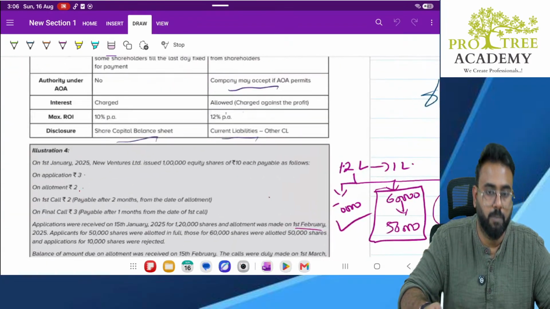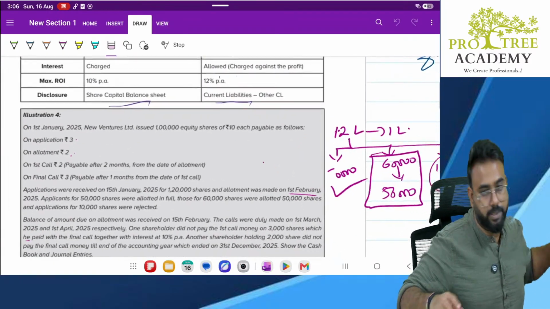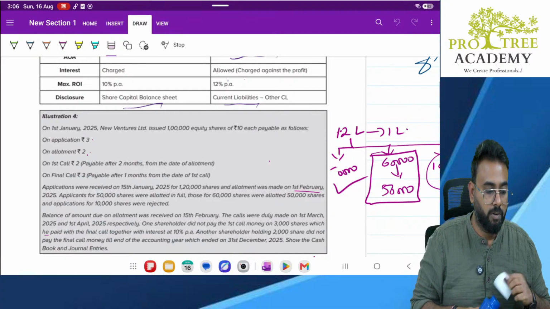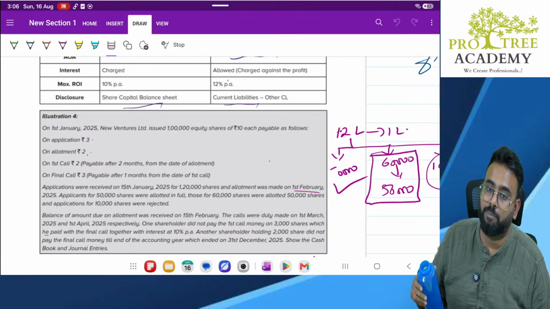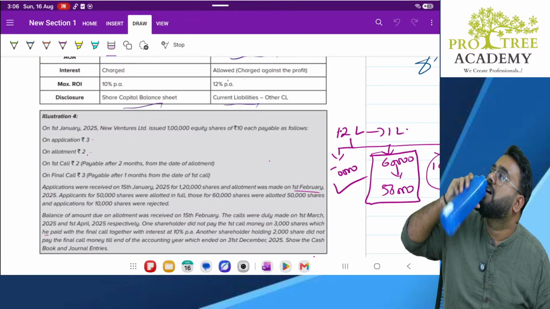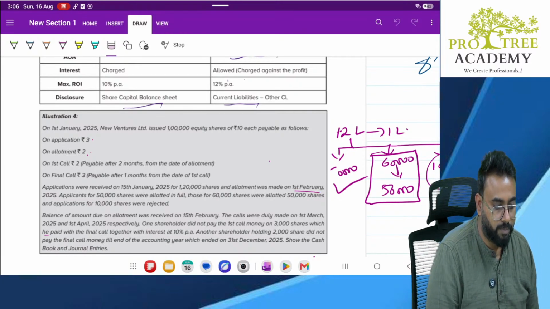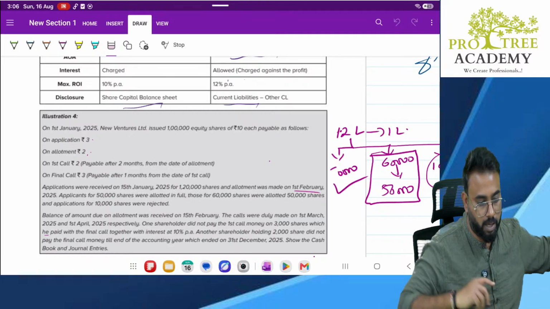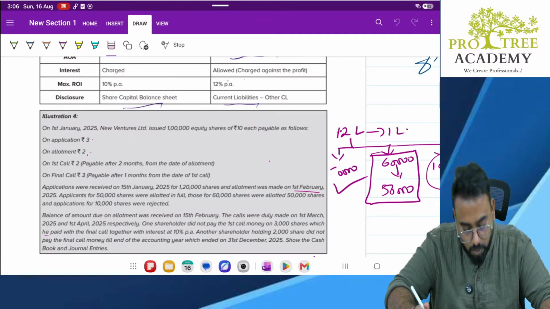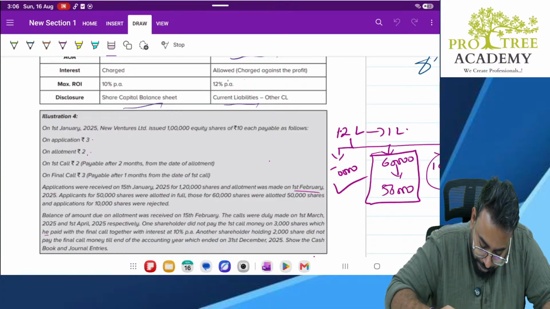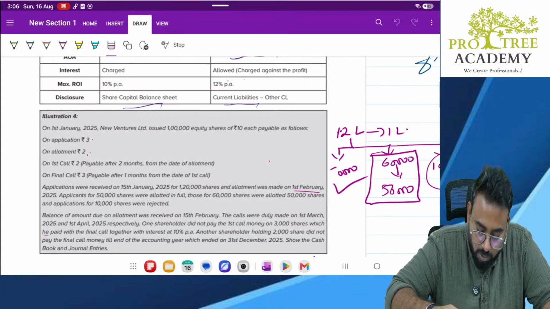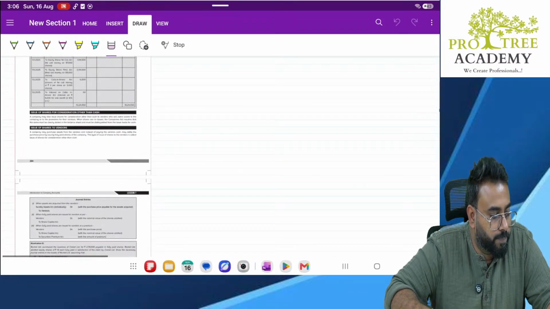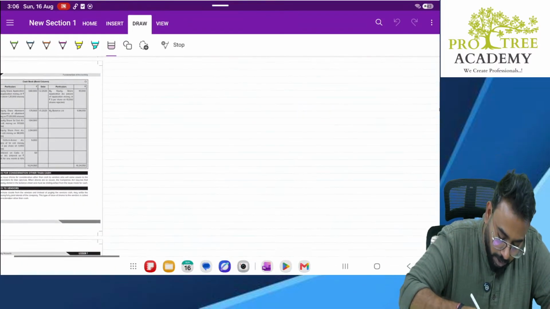Yesterday we discussed calls in advance and calls in arrears. Then we tried to solve one problem, including calls in advance, calls in arrears, rejections, and excess money kept with us. Correct? And I gave one homework, illustration number 4. Here it was calls in arrears, not calls in advance. I hope you have tried to solve it. Anyhow, we'll quickly solve it so that we can go forward with the chapter. Okay, illustration number 4.